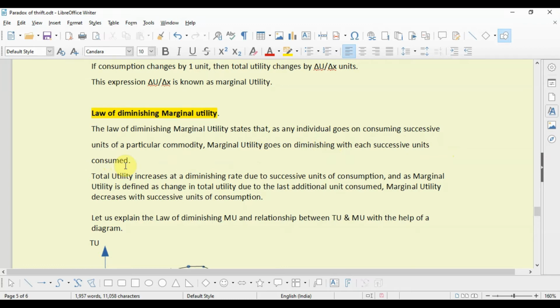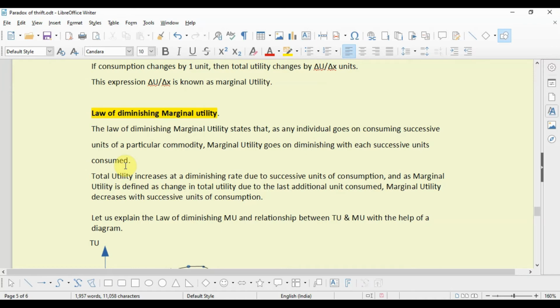Now, let me give you an example. If I am very thirsty, the first glass of water will give me immense utility or satisfaction. The next glass would give me satisfaction, but not like the first glass. Similarly, the third glass would give me some satisfaction, but it will be less than the first or second glass. Now, if I consume a fourth glass, it may give me satisfaction, but the satisfaction will be less than the first, second or third glass.